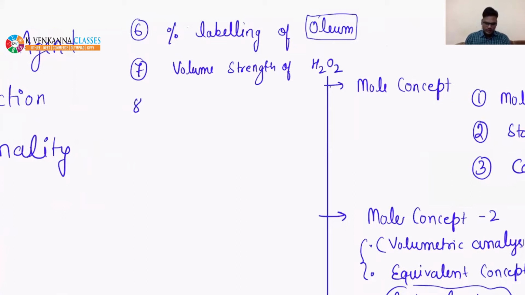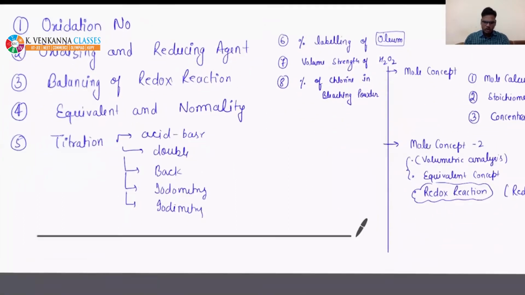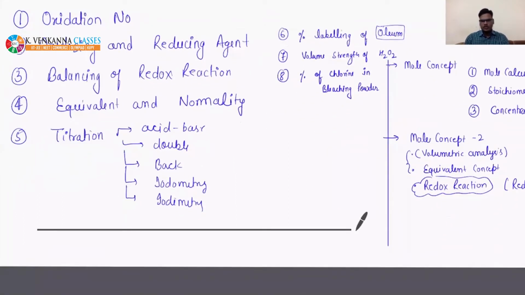Then there will be percentage of chlorine in bleaching powder. So these are some broad topics. There might be one or two other topics which we will study, right?